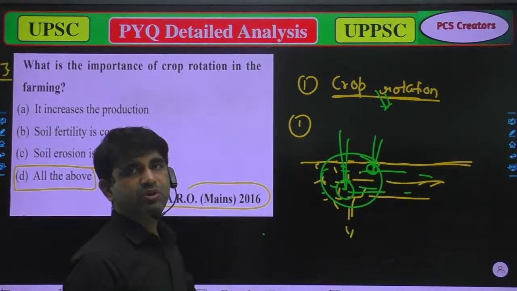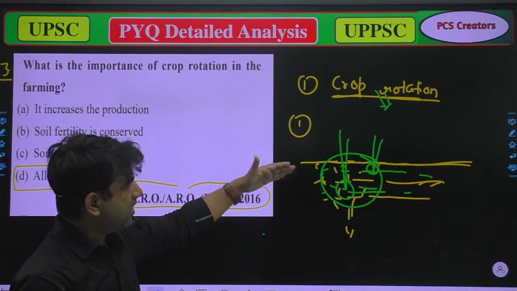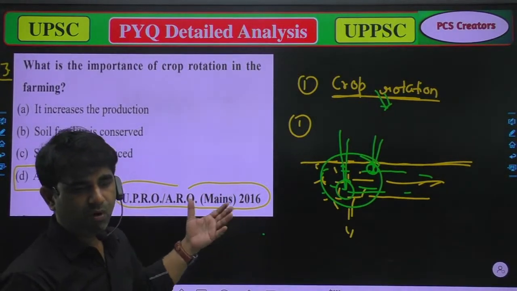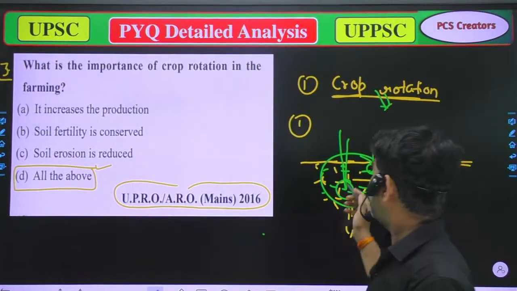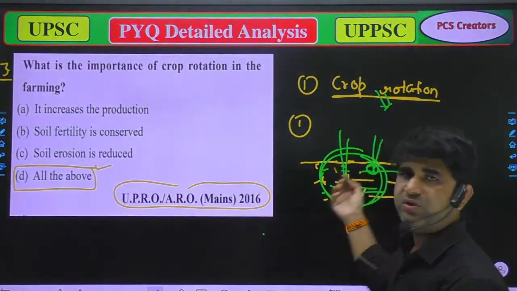Due to this, all the nutrients available in the soil layer will be used. So it's a good thing.